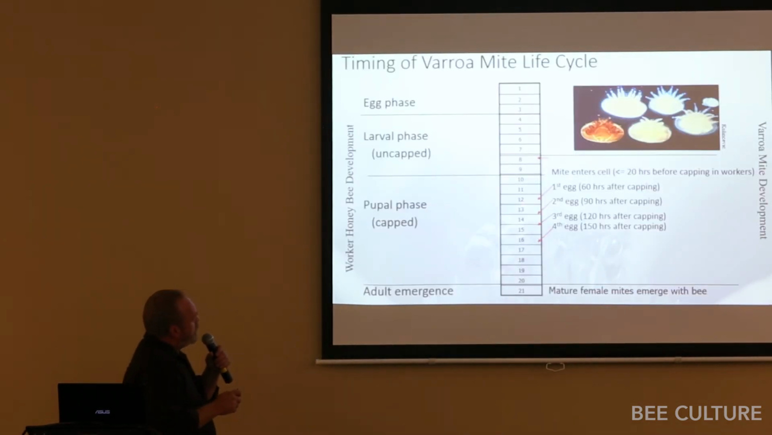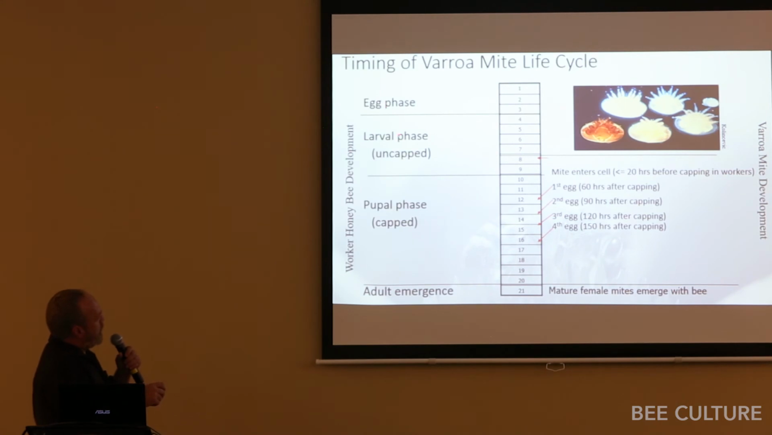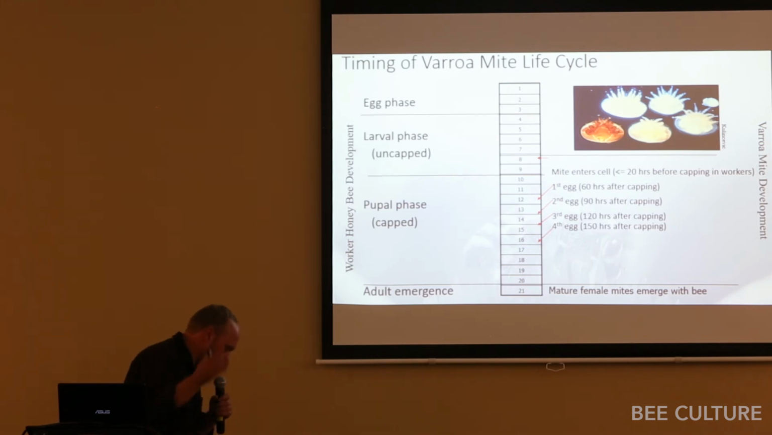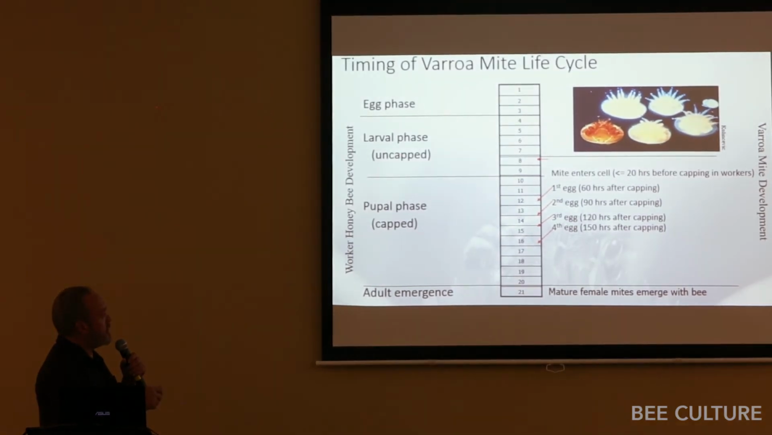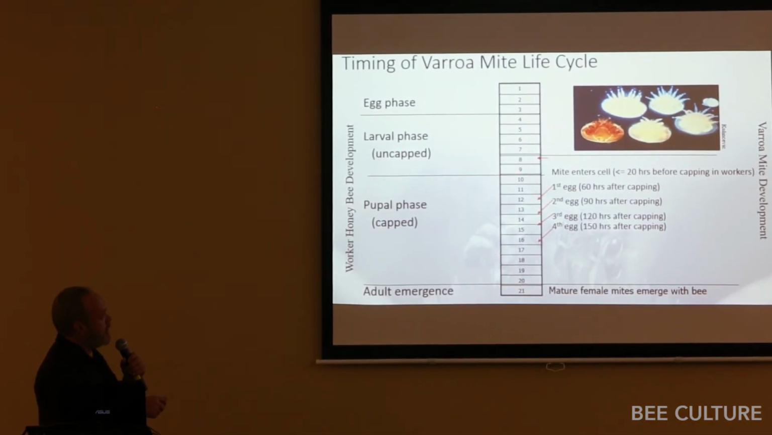So here we have the life stage of a worker bee. It's 3 days as an egg, then we're at this larval uncapped stage. This is the growth stage where the nurse bees are feeding them like crazy. This is when they're going to get fat. It's the only stage at which the bee grows. Then it gets capped and becomes the pupal stage.